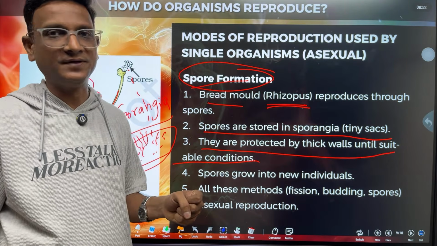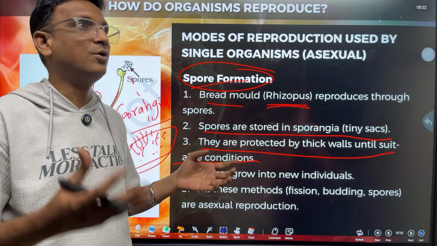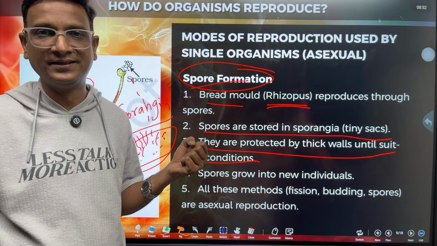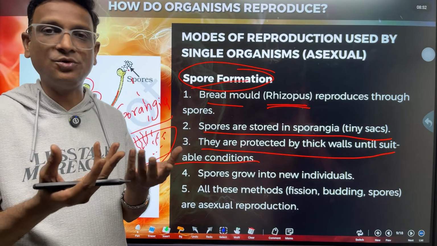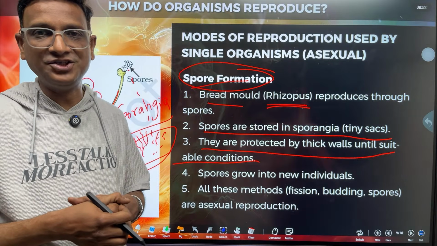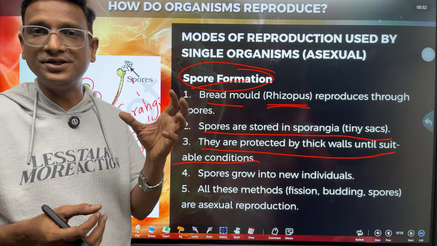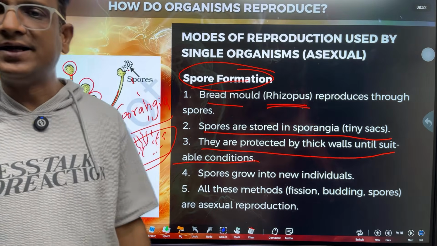into a fungus, right? We don't know how many bacterial spores and fungal spores are there in the dust around us. There might be some spores on your hands even, right children? When they get favorable conditions, they grow.